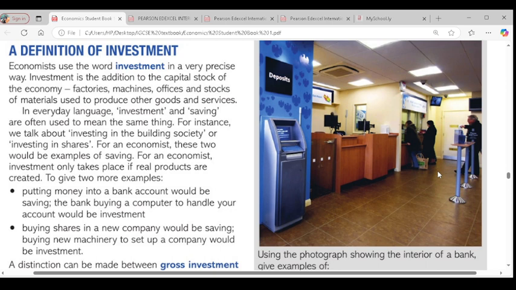In the perspective of an economist, saving isn't the same as investment. For example, putting money in a bank account is saving. But if the bank is able to buy a computer to manage your account, that is investment. So that's the difference between investment and saving. Do you get the point there? Yes. Another point is about buying shares in a new company. When you buy shares in a new company, it is saving. If the company buys equipment to carry on or to increase its output, that is investment. So I think you understand the difference between investment and saving.